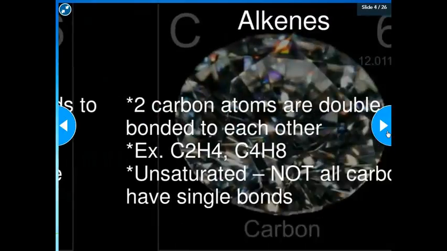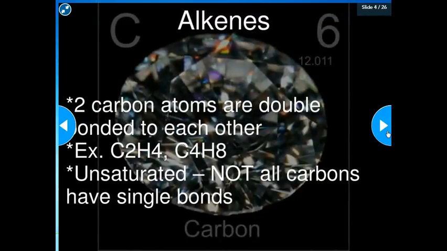Pretty simple definition. Our next type of group is the alkenes, in which you'd have 2 carbon atoms with a double bond. So C2H4, those 2 carbon atoms are going to have a double bond between them. C4H8, only 2 carbon atoms actually have a double bond. The rest of them are single bonded. So there's only 1 double bond in an alkene, at least the ones that we are going to look at. These are also considered unsaturated molecules because not all the carbon atoms have single bonds. There's going to be a double bond thrown in there somewhere.